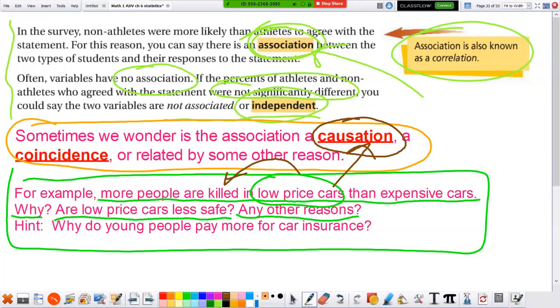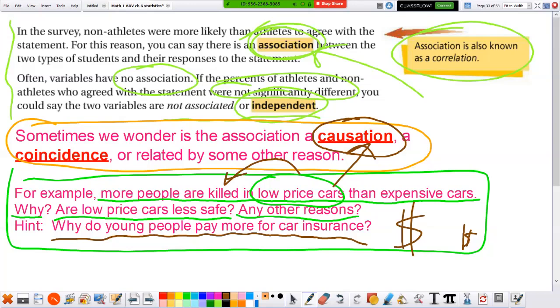No. Here's a hint. Why do young people pay more for car insurance? When you get your first car and you have to get car insurance, it's going to cost a lot of money, while somebody older, like your parents or me, only has to pay a little bit. Why is that?